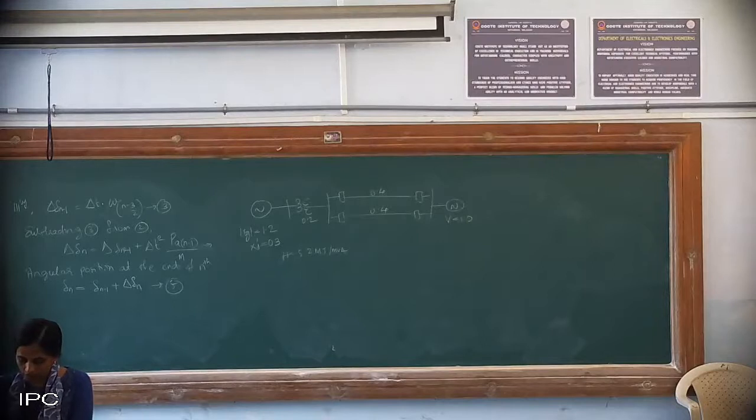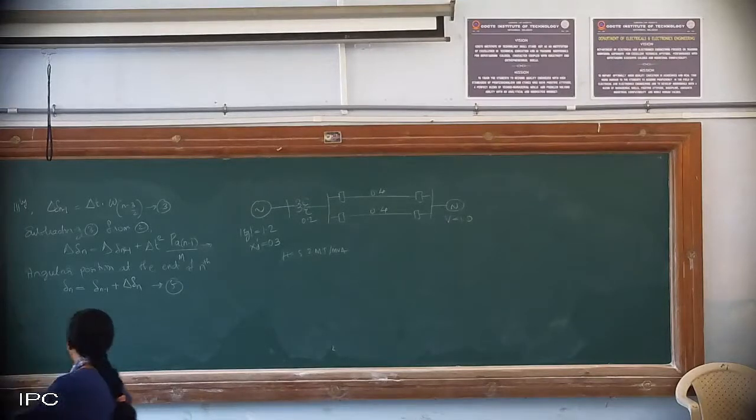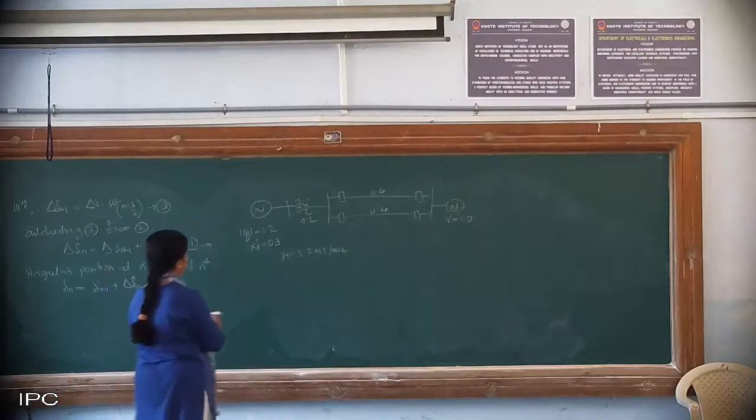So they have given three cases for the fault occurring at the center of one of the transmission lines. We will take the first case, the sustained fault, but before that we need to calculate Pmax and the critical clearing angle.